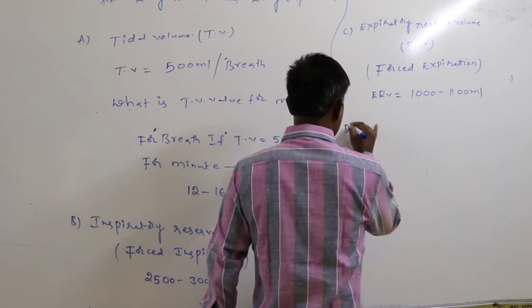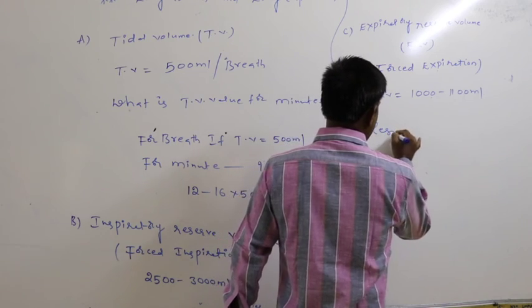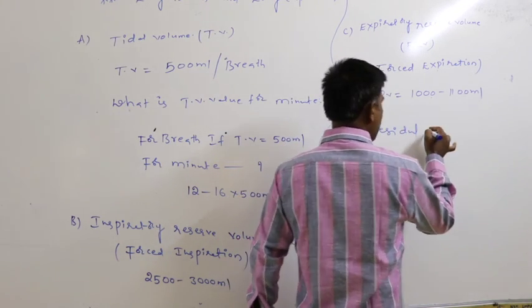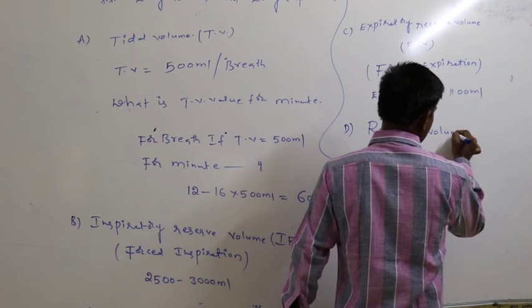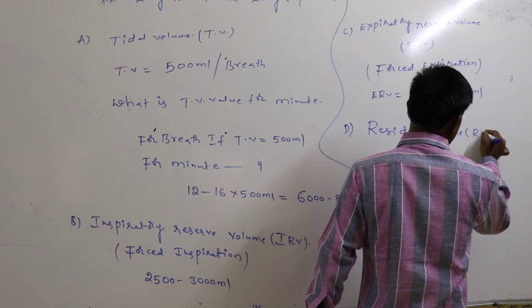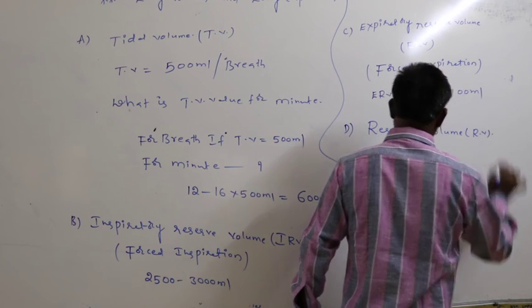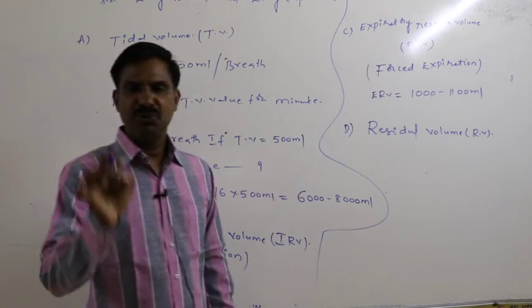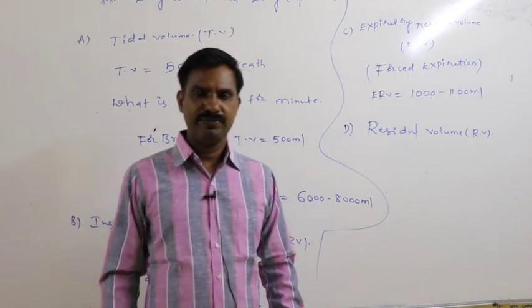Again, next is the residual volume, that is the RV.